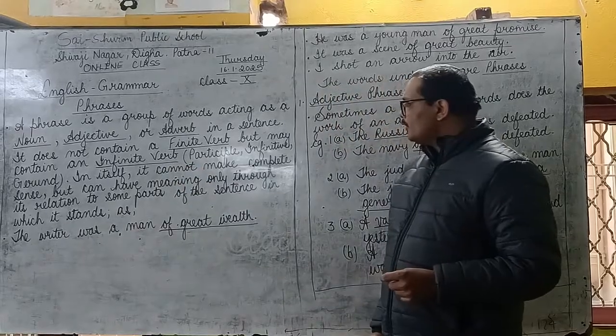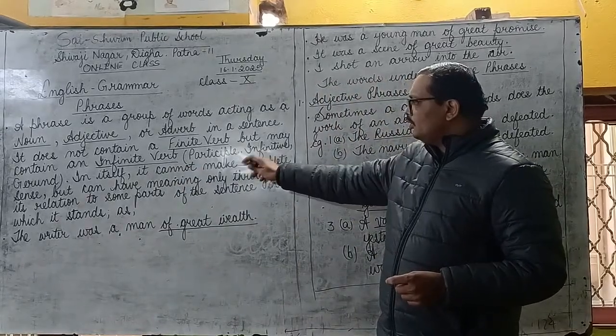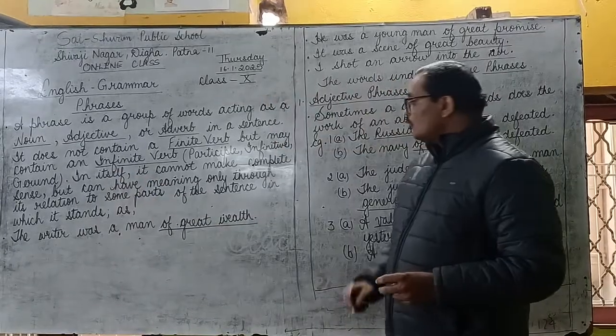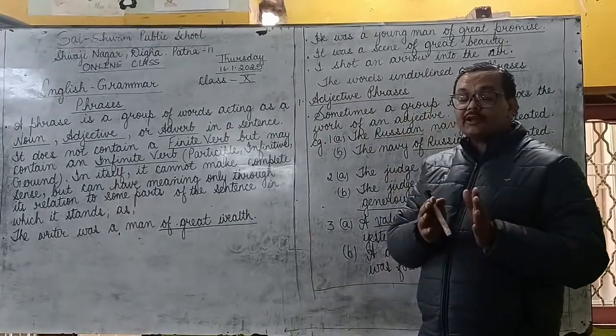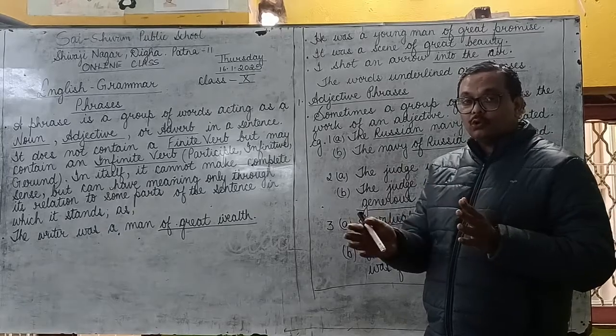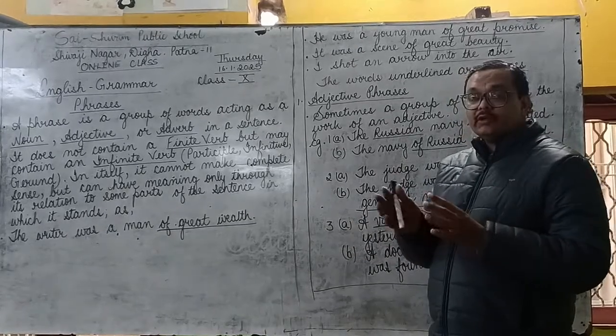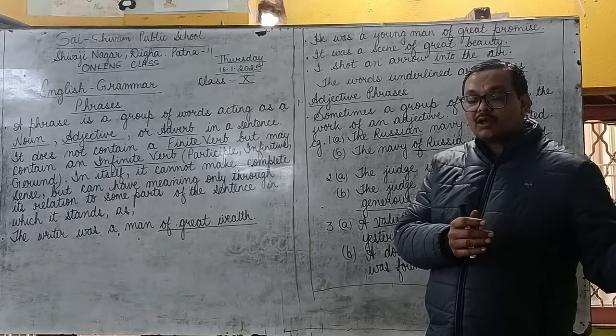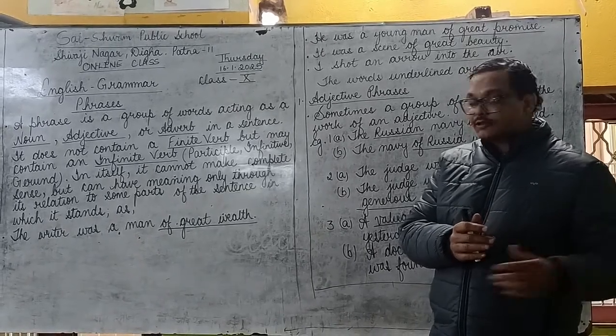Now the infinite verbs can be in the form of participle, infinitive and gerund. So a phrase cannot make its meaning on its own. It has to get associated with some other words or some other thing in a sentence.